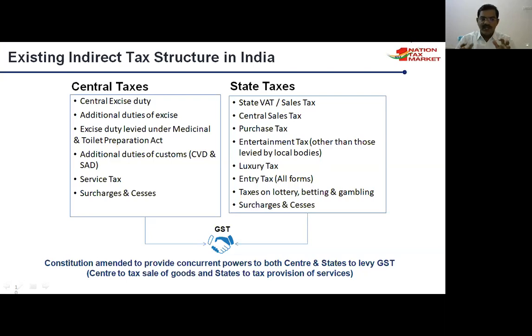All these 17 different kinds of taxes are absorbed and subsumed under GST. So the Constitution Amendment provides concurrent power to both state and center to levy GST.